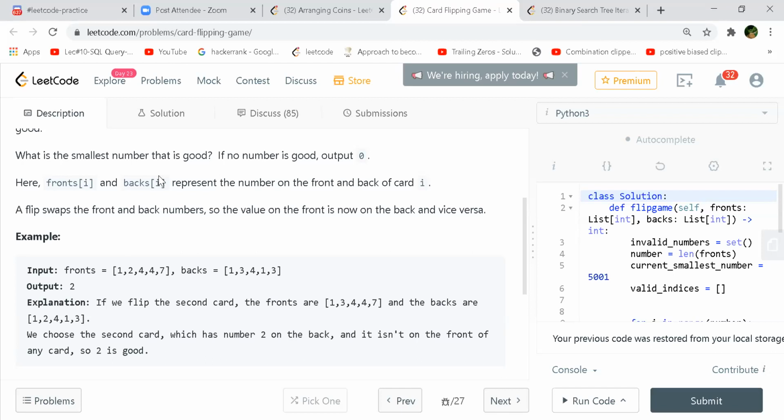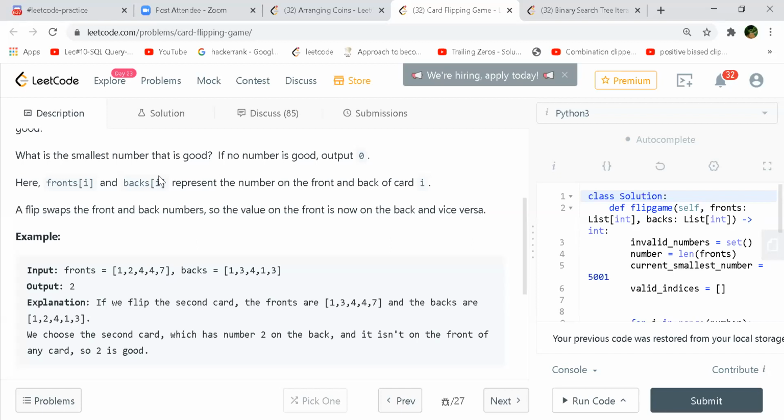No, no. If we change two of the last values to 2 itself, then we have to swap 2 times, I guess, since we need the value 2 as our final answer. Yes, you choose the second card which has number 2, and it isn't on the front of any card.